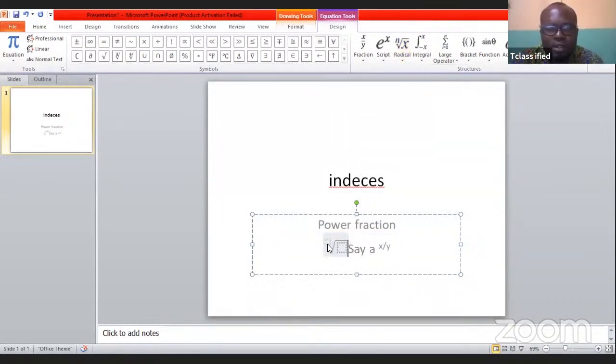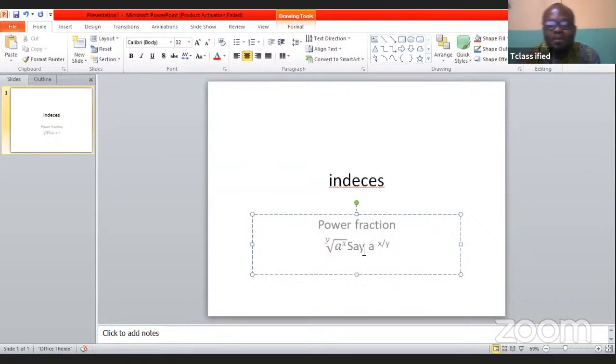Okay, the same way. So the y-th power of A, all to power X. I'm going to pick up the X alone. Control Shift plus. Okay, so this is what the law states: A to power X over Y, call it the power fraction. The power is not just X or Y, but a fraction X over Y. This is equivalent to saying the y-th root of A to power X. So those are the laws of indices.